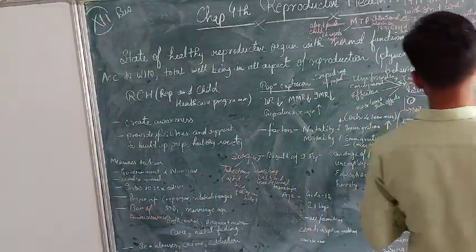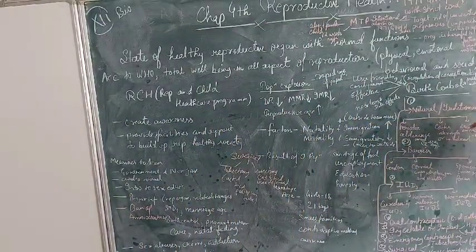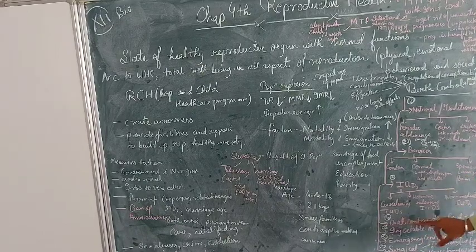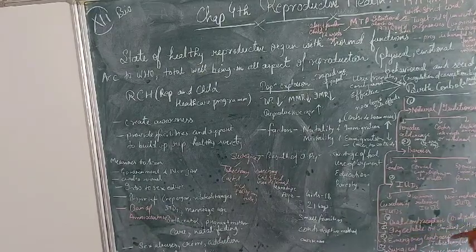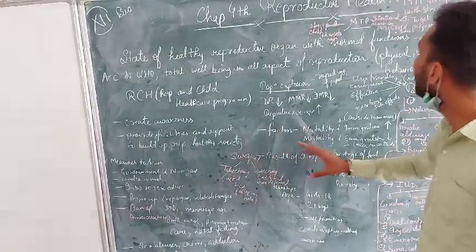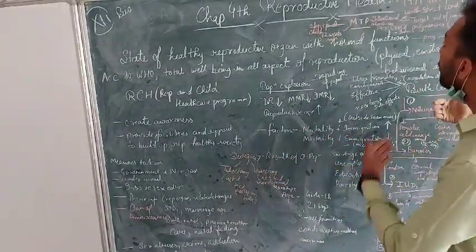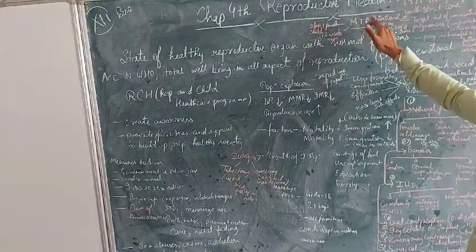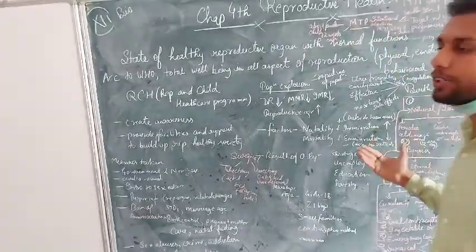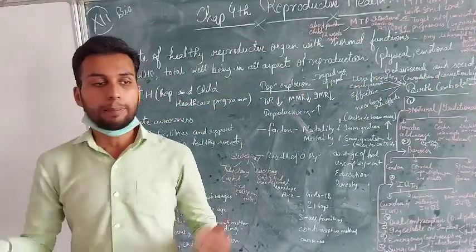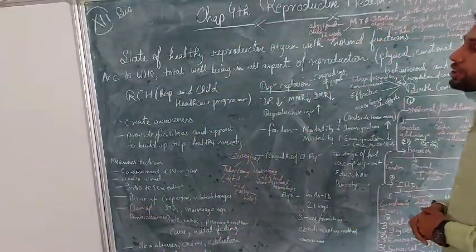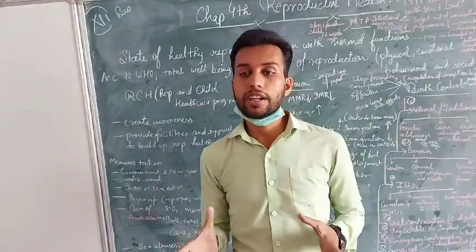A quick revision of these methods: we have covered the birth control methods, meaning the controlling of fertilization by the natural traditional methods, barrier methods, IUDs, the oral contraceptives, the injectable or implants, the emergency contraceptives, and the surgical methods. Now after these, we are going to study about the MTP. MTP means medical termination of pregnancy. The word itself means the intentional abortion. People are intentionally aborting the child.